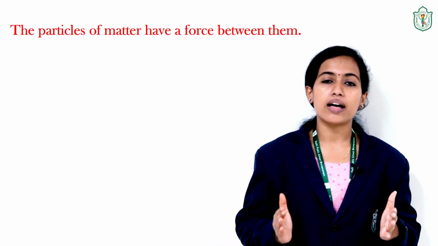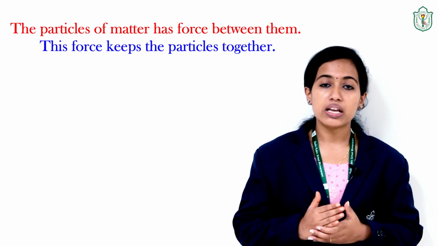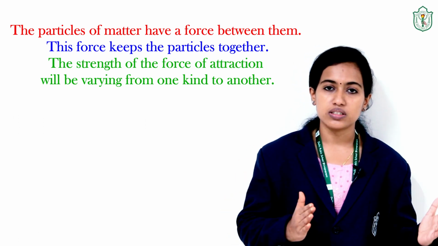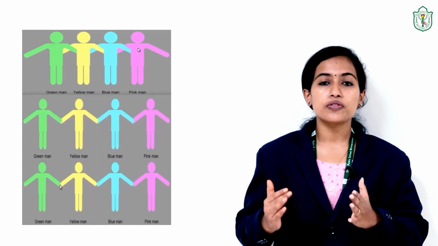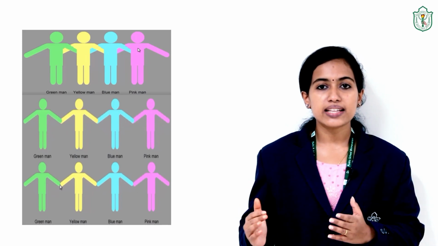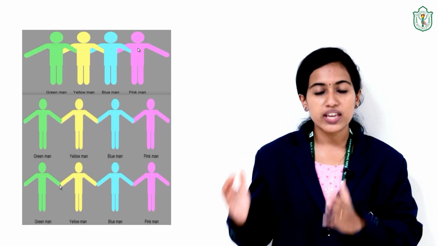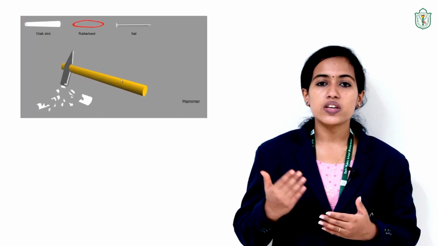These three activities suggest that particles of matter have a force between them. This force keeps the particles together, and the strength of the force varies from one kind to another. In the activity of breaking the human chain, we have seen that it was difficult to break the first group and it was easy to break the last group. Here we can say that the force of attraction between the particles of the last group was weak compared to the first and second group.